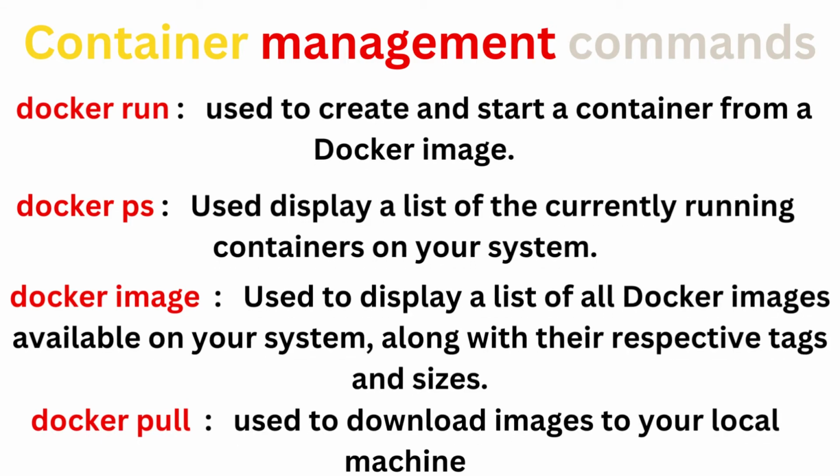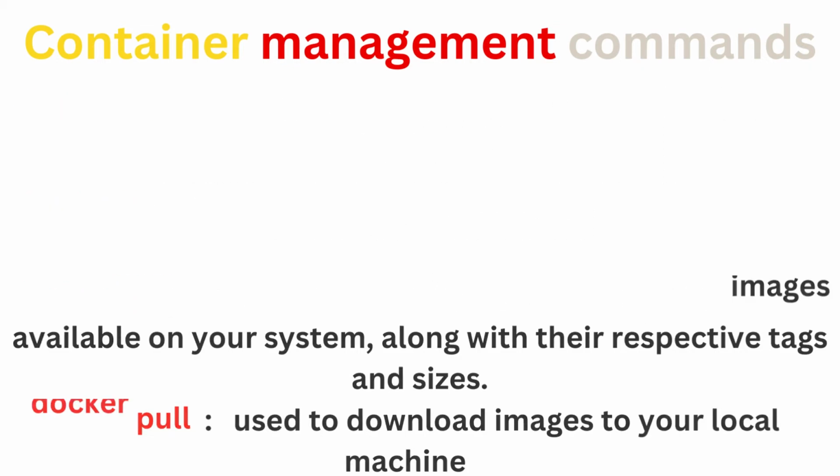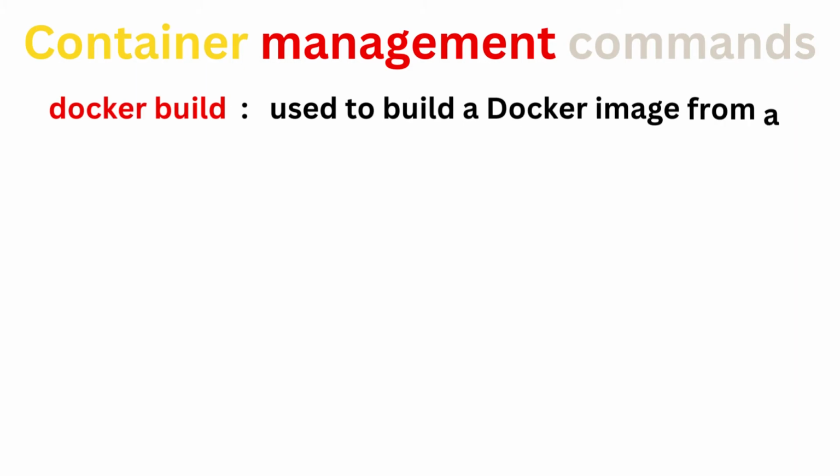To acquire new Docker images from online repositories, I use docker pull. This downloads the specific image from your online repository to your local machine. Docker build is a powerful tool that enables you to craft Docker images using Dockerfiles, which contain specific instructions for building and testing that image.